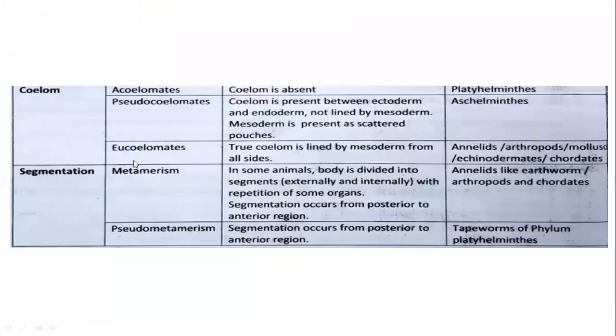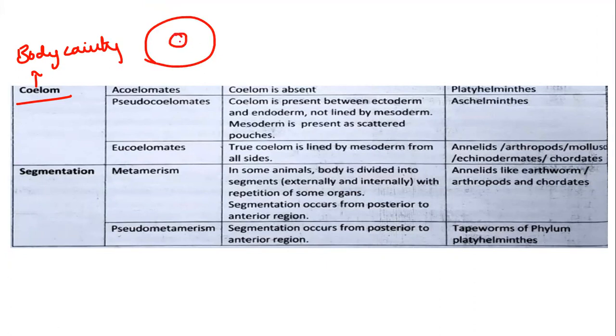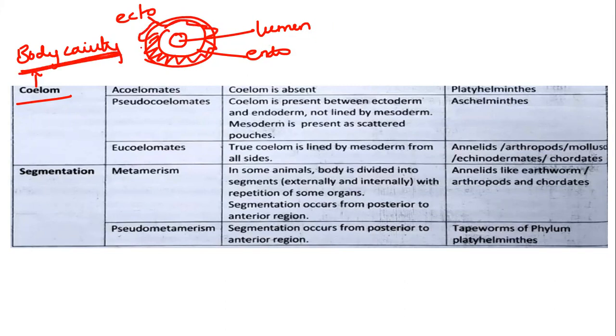Okay, the next one is coelom. Coelom is nothing but body cavity. When you talk about a cross section of your body, this space is your lumen part, where our alimentary canal will be present. Over this, the outermost layer is called ecto, and the innermost layer is called endo. If there is a space in between, that space is called the body cavity, the coelom.